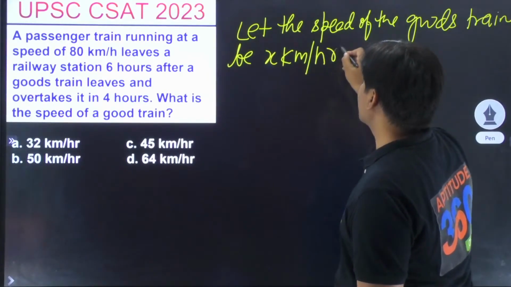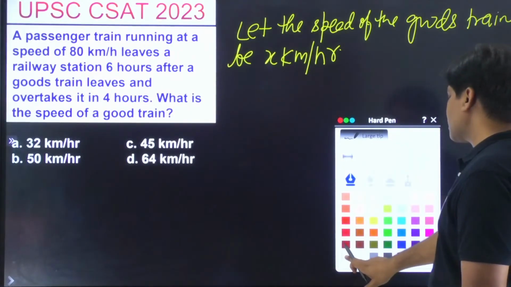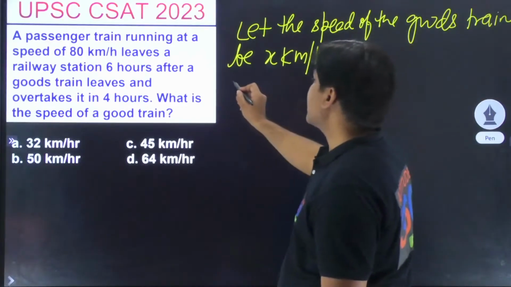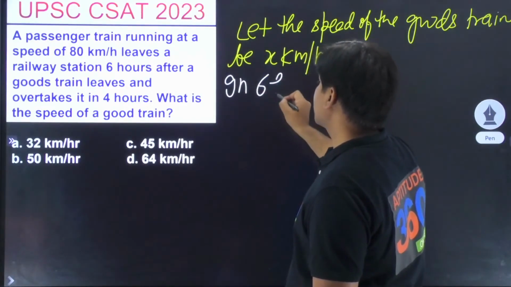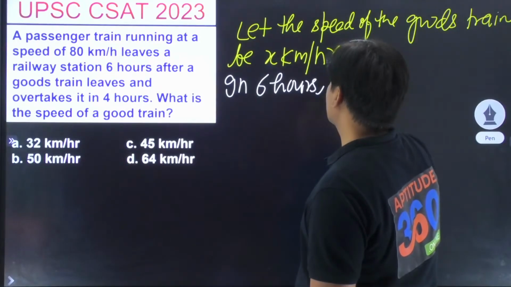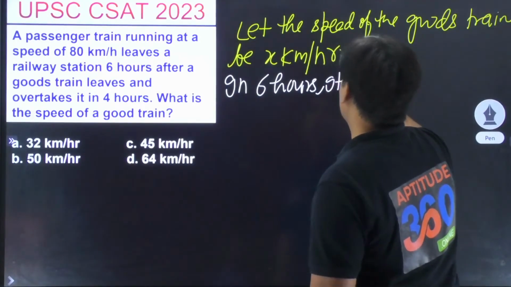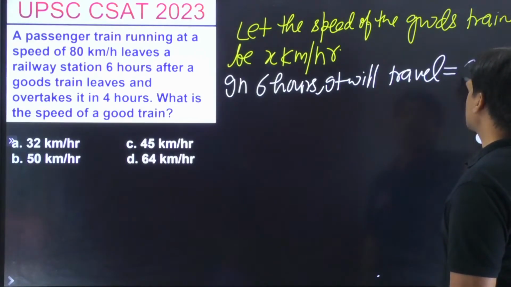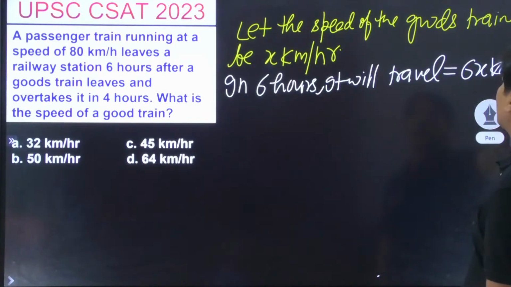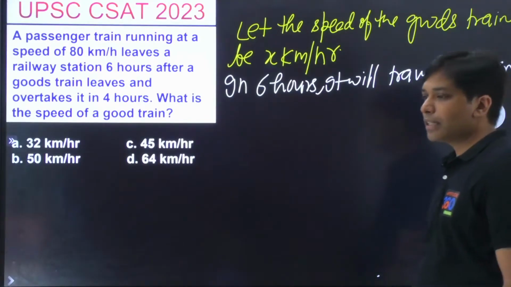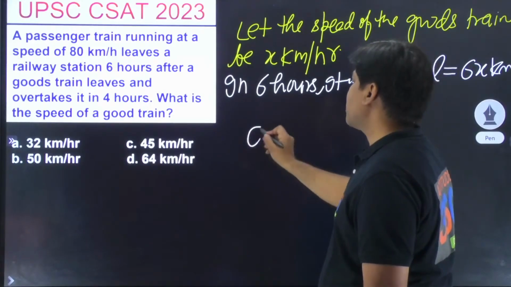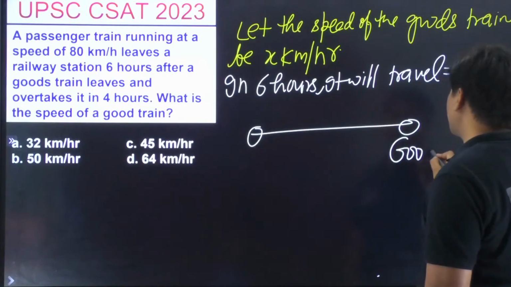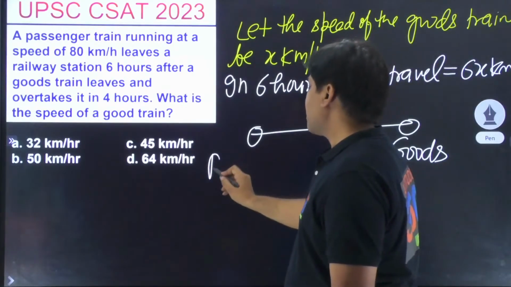Something like this, is it not? So in 6 hours the goods train will travel कितना? 6x kilometers. ये देख लो आप अपने हिसाब से. Aradhana is getting the answer. Very good job Aradhana, good job. So here you have got goods train, here you have got passenger train.